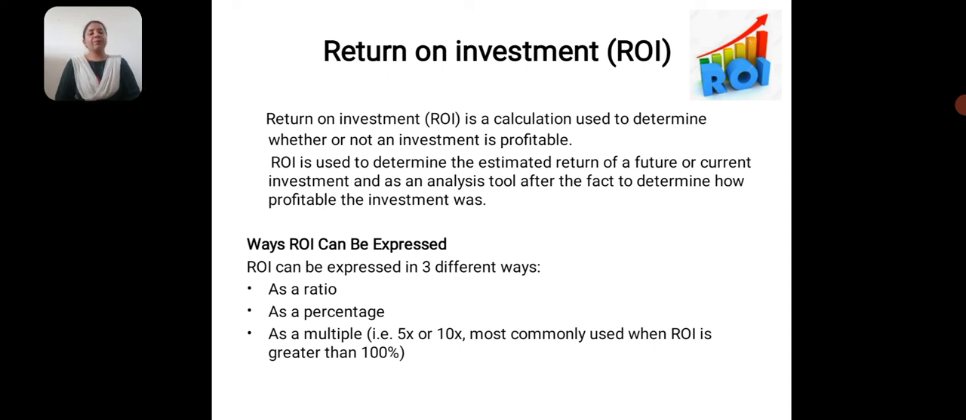investment on that. ROI can be expressed in a ratio, in a percentage, or in multiples.